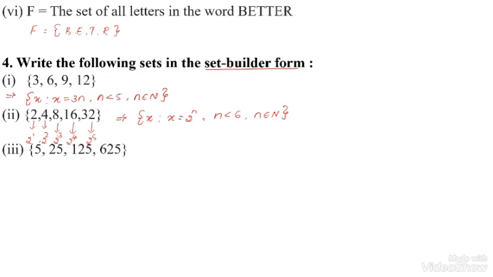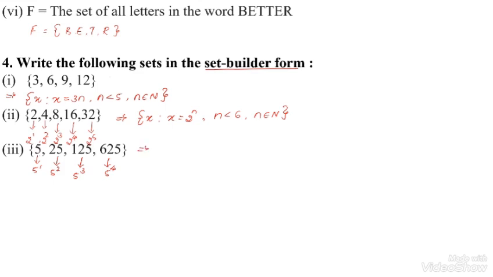The elements are 5, 25, 125 and 625. These numbers also obey the powers of 5. So the first element is 5 to the power 1, the second element 5 square, the third element 5 cube and the fourth element is 5 to the power 4.